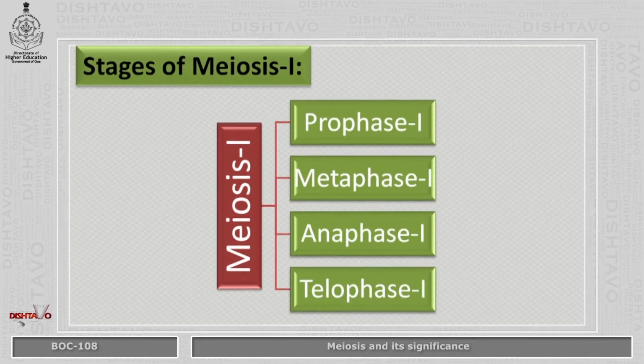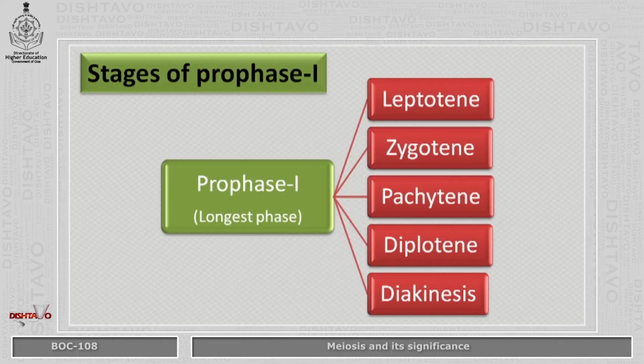Stages of meiosis 1. Meiosis 1 shows 4 distinct stages, that is prophase 1, metaphase 1, anaphase 1, and telophase 1. Stages of prophase 1. Prophase 1 is the longest phase. It shows 5 different substages, that is leptotene, zygotene, pachytene, diplotene, and diakinesis.